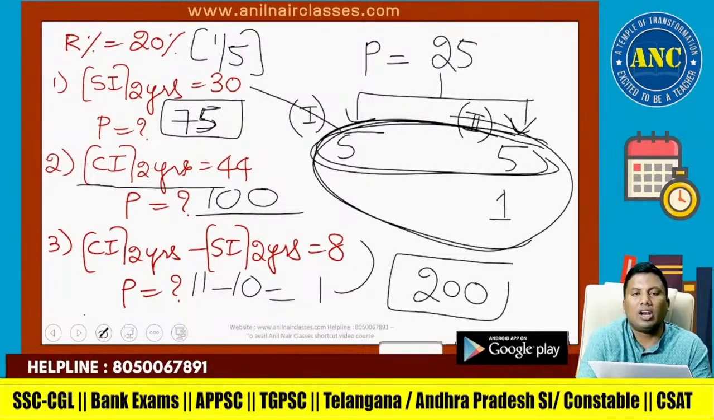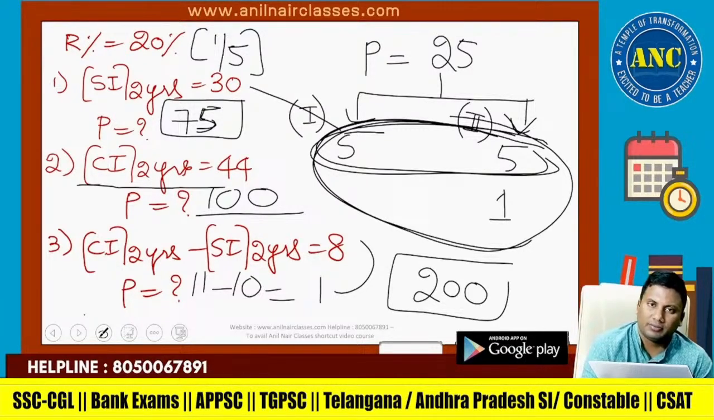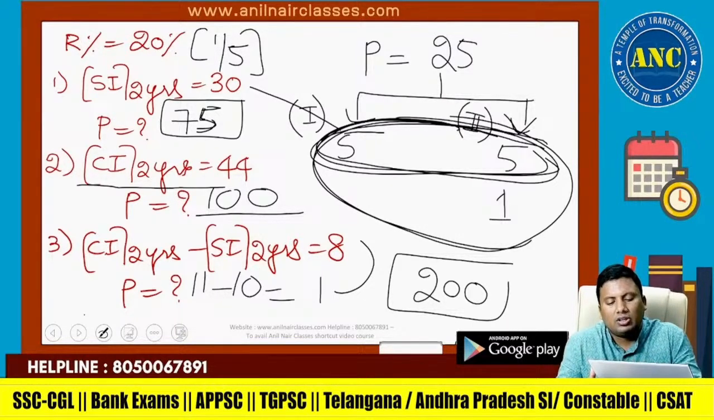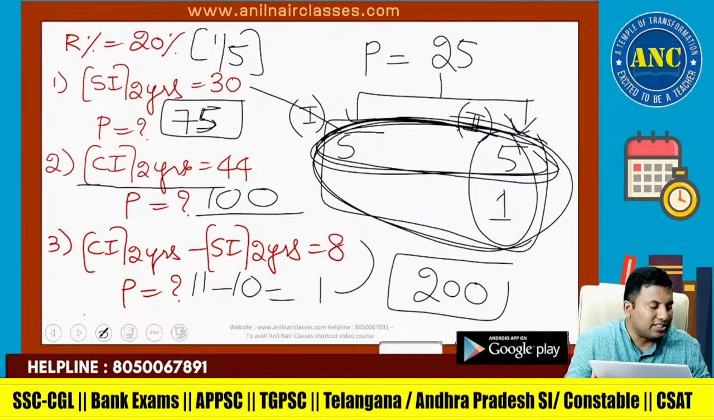I hope all the logics can be done. It can be CI for 2 years plus SI for 2 years, or CI for 3 years minus SI for 3 years. Any number of things you can do. I hope the idea is clear. This is SI for 2 years. This is total CI for 2 years. This is CI for second year.